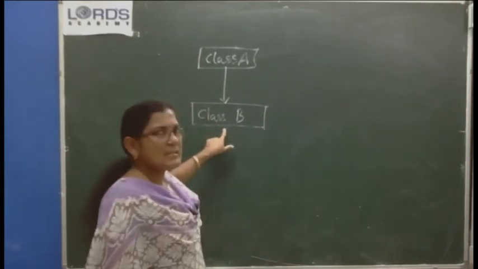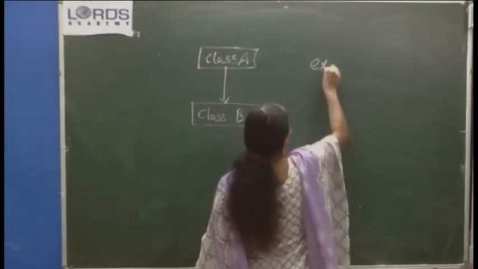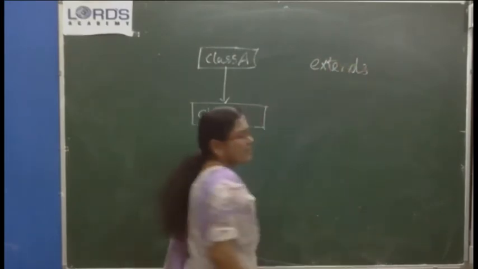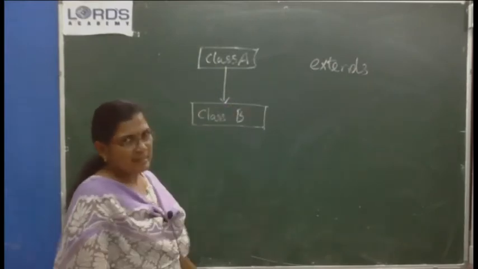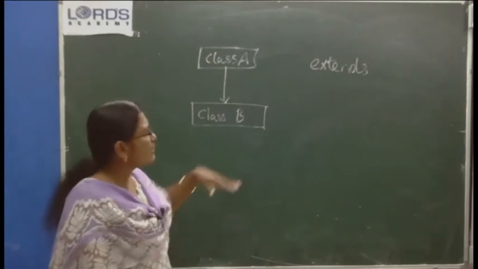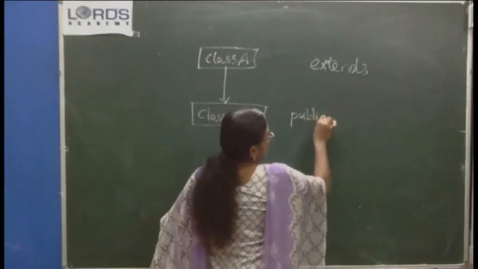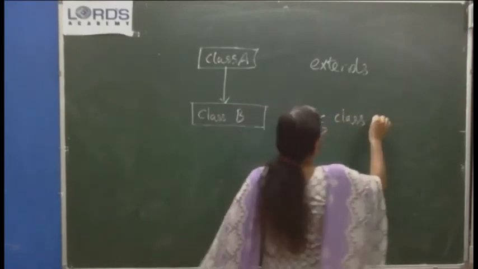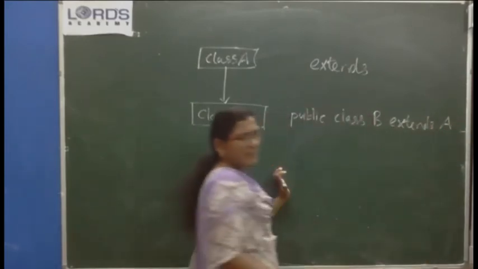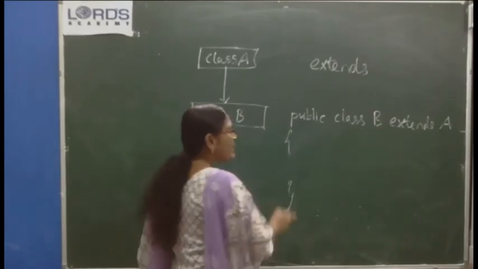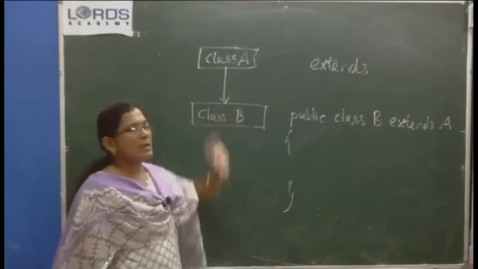To make a class the subclass of another class, the keyword extends is used. We have seen it in the previous class. When you start defining class B, in the first line itself you have to use the keyword extends. So the definition should be like this: public class B extends A. This extends keyword makes class B a subclass of A.